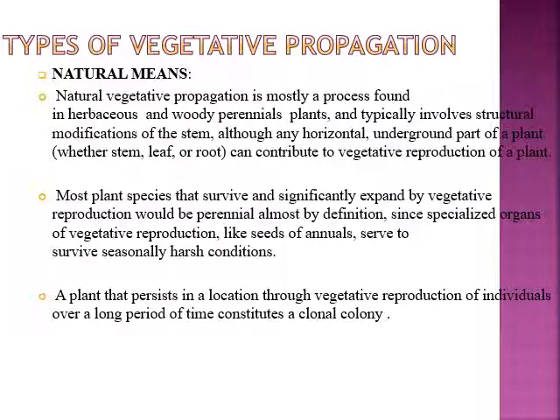And since these specialized organs of vegetative reproduction, like the seeds of annuals, serve to survive seasonally in very harsh conditions, these plants, upon persistence in a location through vegetative reproduction of individuals, can survive for a long period of time so that they can maintain or constitute a clonal colony.